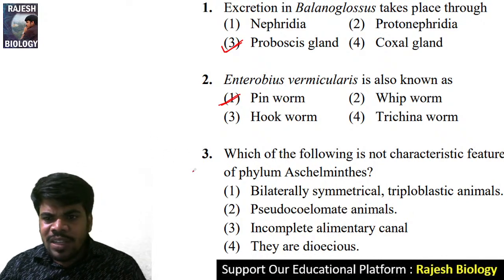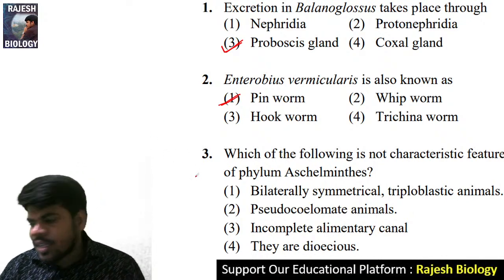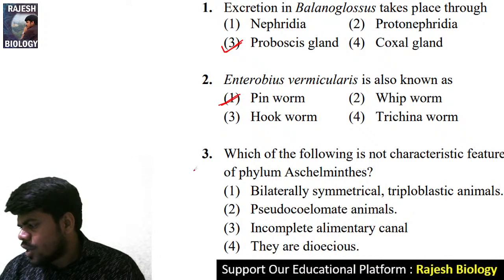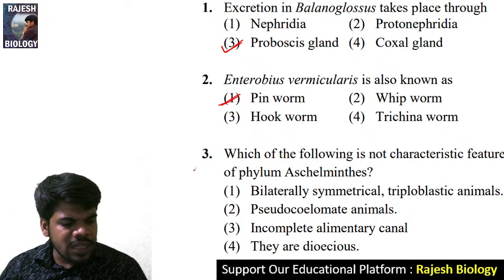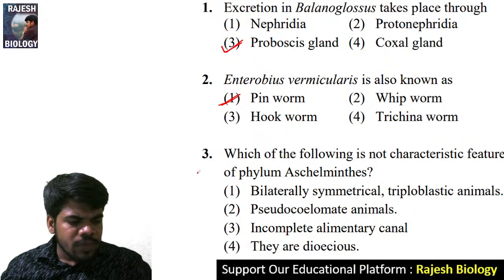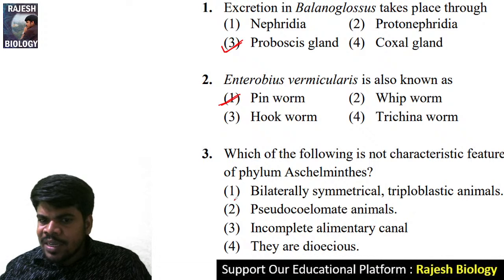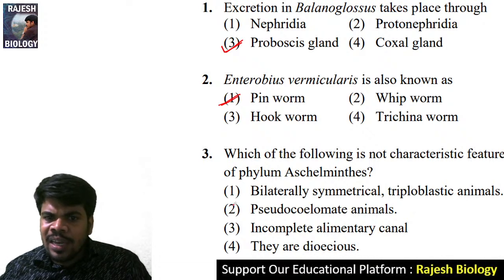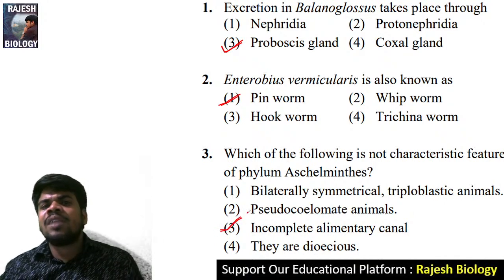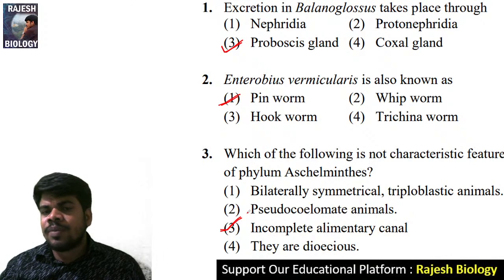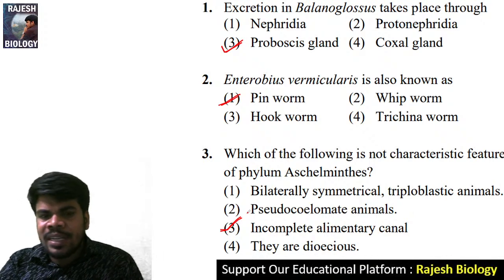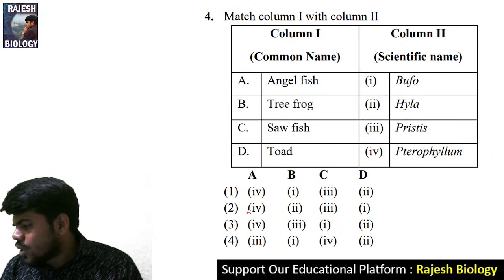Come to the third question. Which of the following is not a characteristic feature of phylum Aschelminthes? If you observe, bilateral symmetry, triploblastic animal, and pseudocoelomate are all characters of Aschelminthes. Incomplete alimentary canal is wrong, because an incomplete alimentary canal is seen in Platyhelminthes, but Aschelminthes have a complete gut. Come to the fourth question.